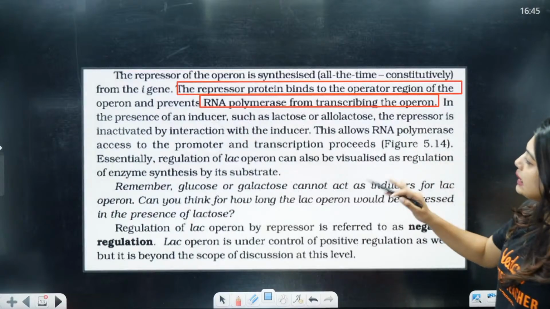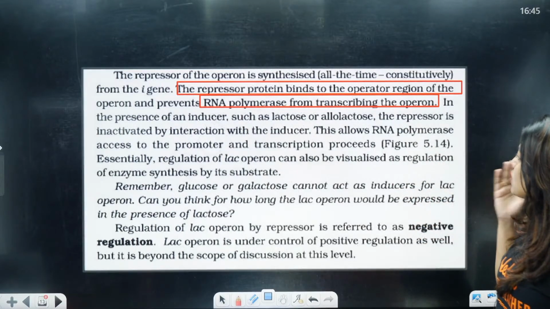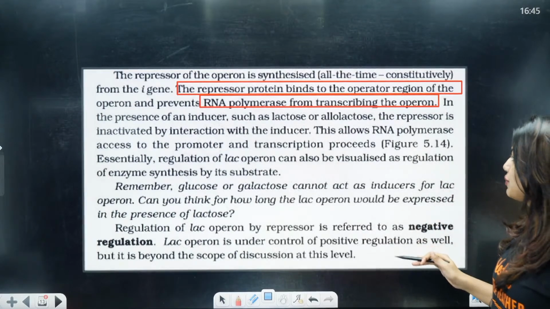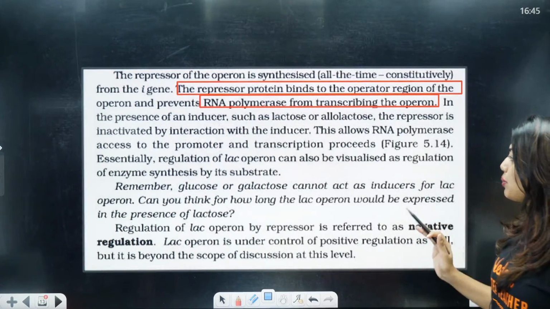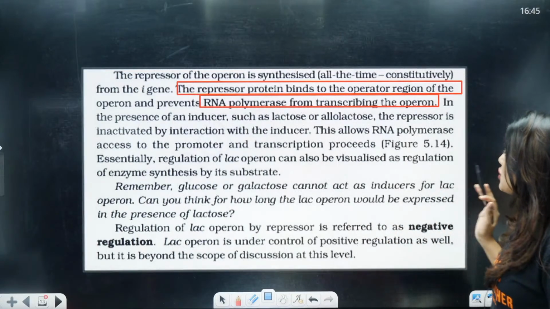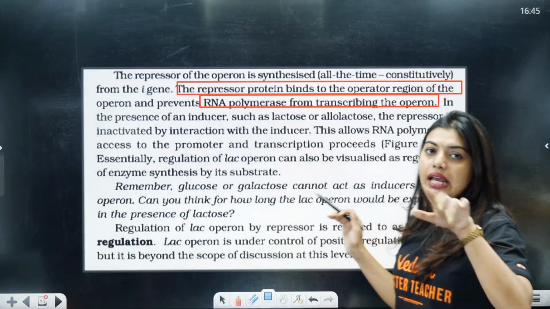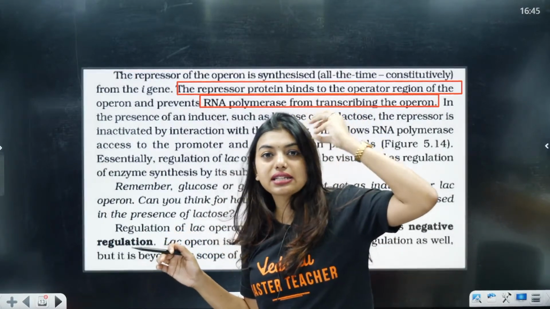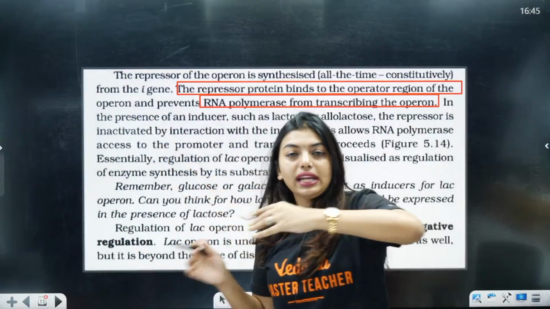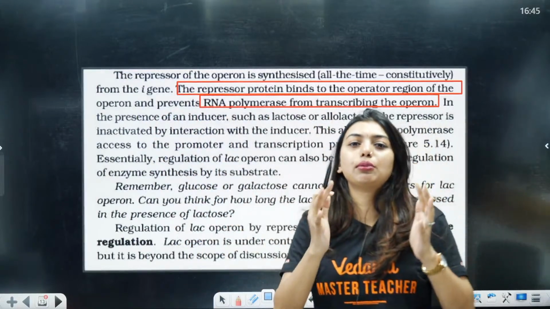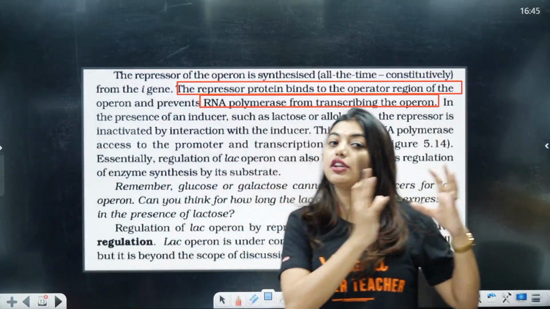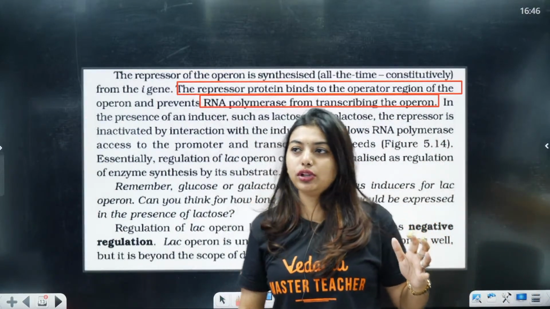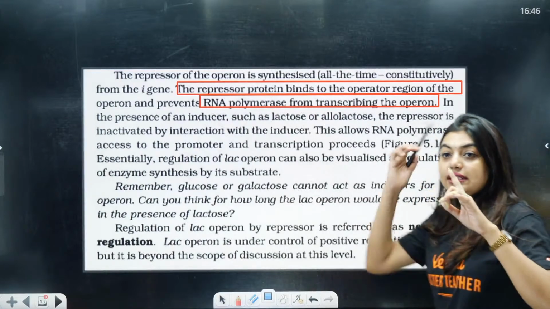So here, in the presence of an inducer such as lactose or allolactose, the repressor is inactivated by the interaction with the inducer. This allows RNA polymerase access to the promoter and the transcription process. Students, the P next to the operator is actually the promoter region where your RNA polymerase will understand, okay, I have to start from here. Initiation should happen there. That's why we are talking about that P and not the first P. We are talking about the third P. That third P is the promoter, connected with transcription.